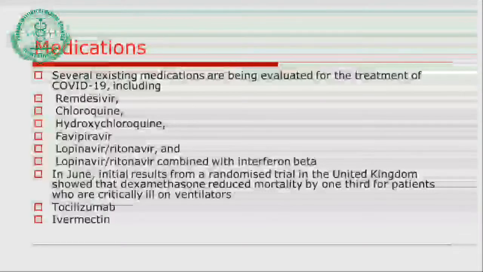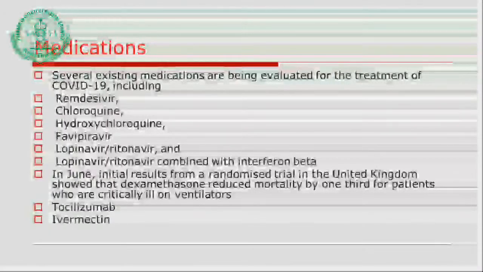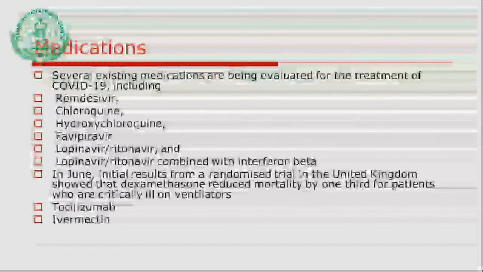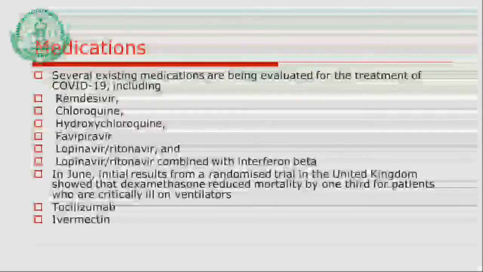As far as the medication for the coronavirus, there is no new drug. Whatever drugs are tested for other diseases, we are carrying out clinical trials with them, as far as prevention and control of corona is concerned. At least you should know the names of these drugs: remdesivir, chloroquine, hydroxychloroquine, favipiravir, lopinavir. Initial results from the randomized trial in the United Kingdom reported that dexamethasone, the steroid therapy, has reduced mortality in one third of the patients.